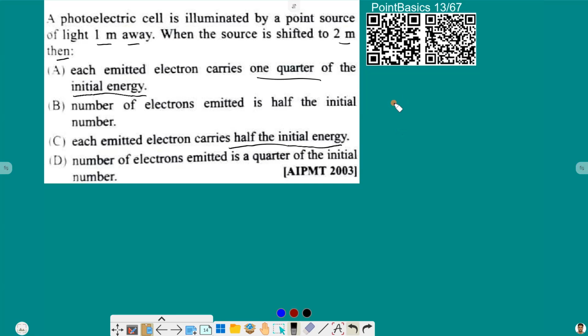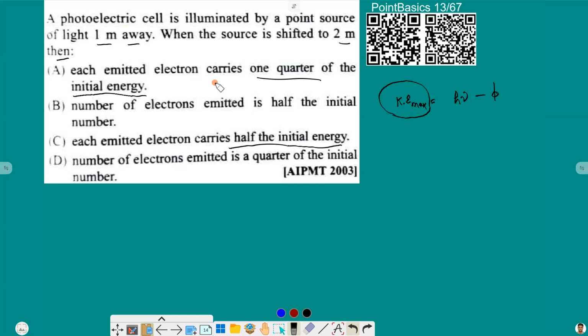Now, for the photoelectric experiment, we know that maximum kinetic energy is equal to h nu, where h nu is the energy of the incident photon, minus the work function. So this maximum kinetic energy does not depend upon the distance. Whether the distance is 1 meter or 2 meter from the source, it does not change. It stays the same, assuming that there is no air between the plates, so that there is no collision between the electrons and air. So they are not losing kinetic energy due to resistance of air. That is the basic assumption, which is practically not true, but in theory that is the condition we assume by default.